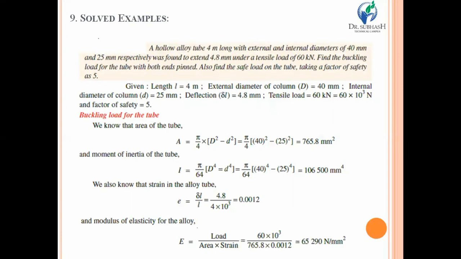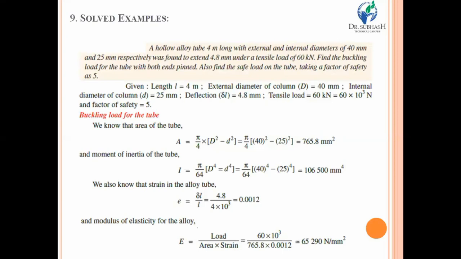Now after the column discussion, basic detailing, and a few design concepts, let's look at a few examples. The first example: a 4 meter long column with external and internal diameters of 40 and 25 mm extends by 4.8 mm under a tensile load of 60 kilonewton. That means you are given a column with 40 and 25 mm outer and internal diameter, and 4.8 mm is the tensile deformation due to the external 60 kilonewton load.